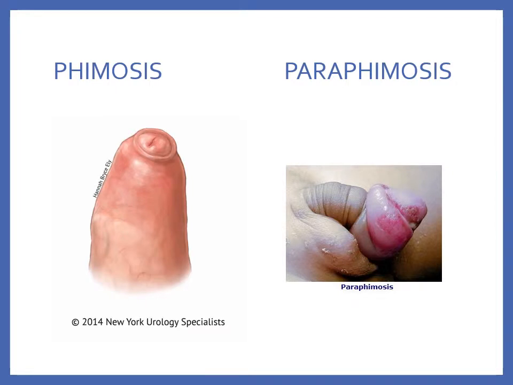Forcible retraction of the tight foreskin is avoided because it can lead to paraphimosis, as you can see here on the right. Essentially, drawing back on the foreskin over the glans of the penis can lead to almost a tourniquet type of injury, where the foreskin cannot be returned back over the glans of the penis, and it ends up causing massive swelling and tissue injury, impairs the circulation, and is a surgical emergency.